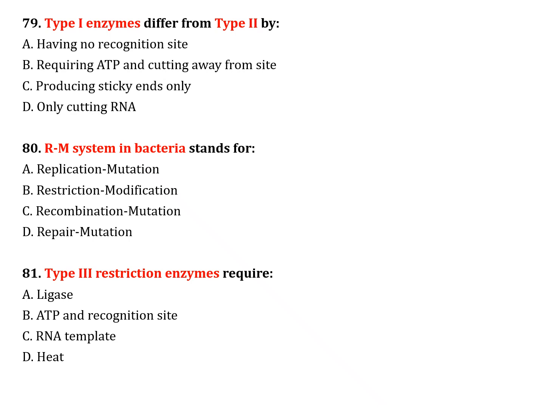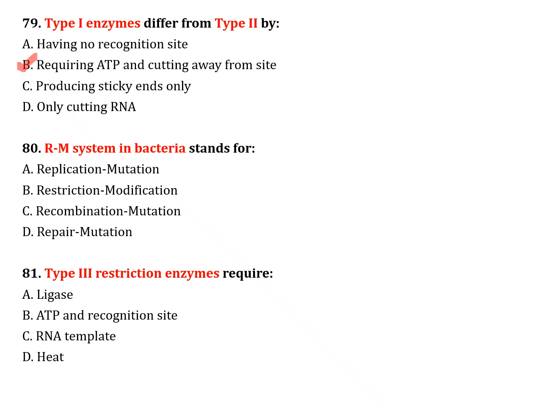The next question, number 79. Type 1 enzymes differ from type 2 by: option A, having no recognition site; option B, requiring ATP and cutting away from site; option C, producing sticky end only; option D, only cutting RNA. Correct answer is option B, requiring ATP and cutting away from site.